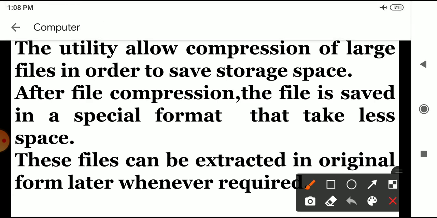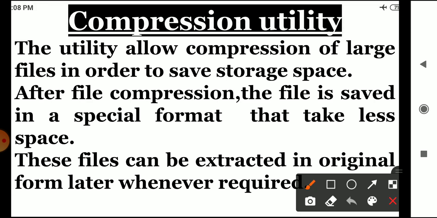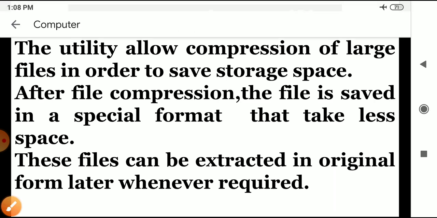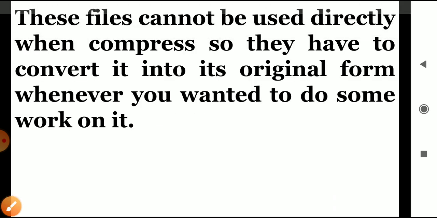I told you earlier also that we can convert it into the original form so that we can work on it. Compressed files cannot be used directly, so they have to be converted into original form whenever you want to do some work on them.